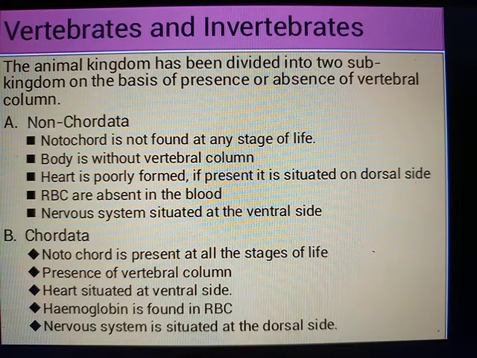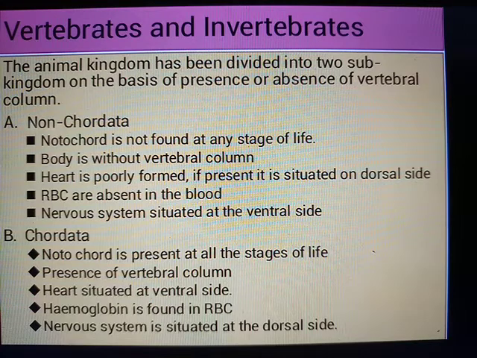So it can occur during the embryo stage, childhood stage, or adulthood stage. As it is chordata, the vertebral column is present, because the notochord is present near the vertebral column.